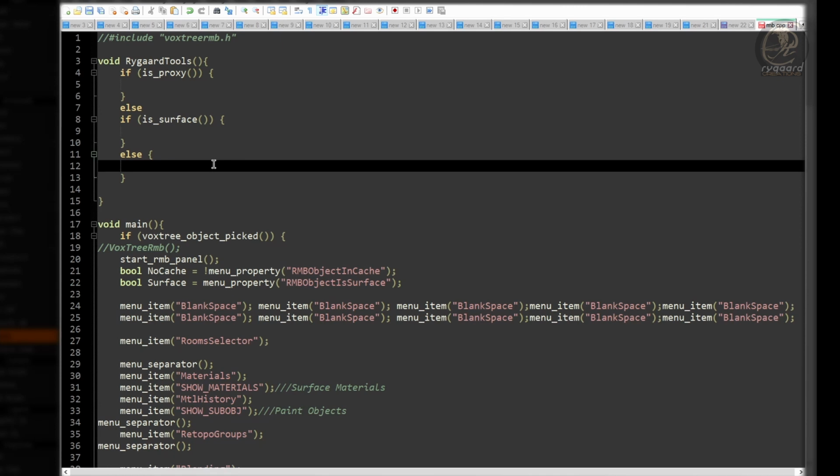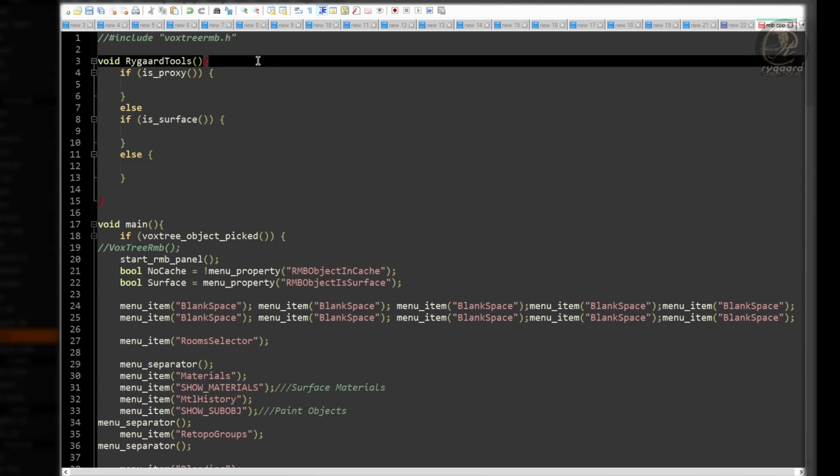I would like to warn you that I will choose different features of each type to demonstrate to you how the customization works here inside the rmb.cpp script. And so, with the knowledge gained, you can add the features you want to your own right-click menu. Sounds good, right? The first feature will be the Move brush.